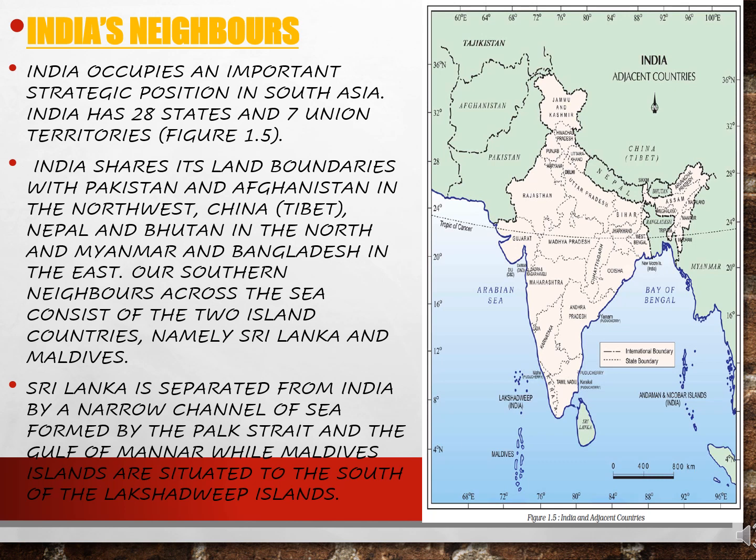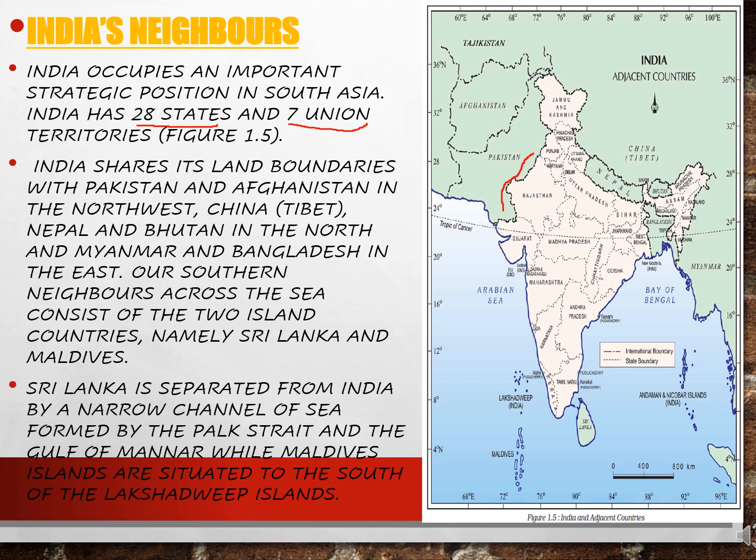Our next slide, children, is India's neighbors. You can see the map of India. India occupies an important strategic position in South Asia. India has 28 states and 7 union territories. We all know that. India shares its land boundaries.